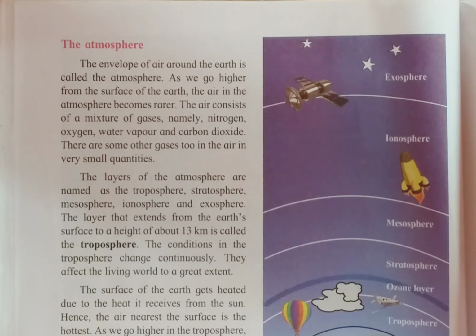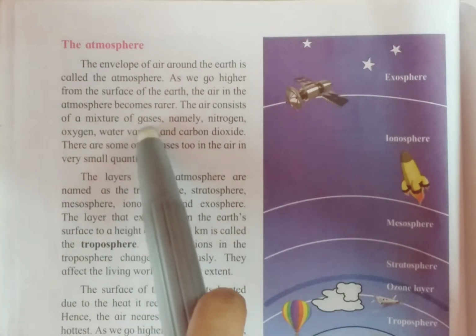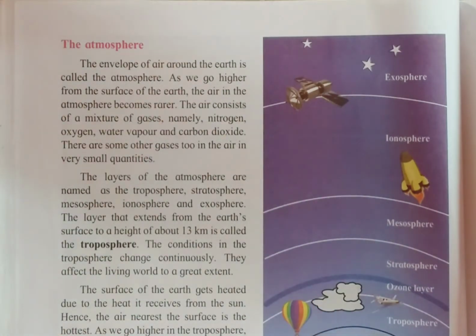Now the atmosphere or layer of air consists of a mixture of gases. Look here. The air consists of a mixture of gases. It means the layer of air consists of many gases. So, which are these gases? Correct.